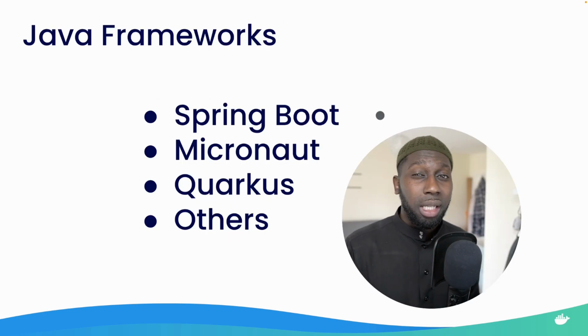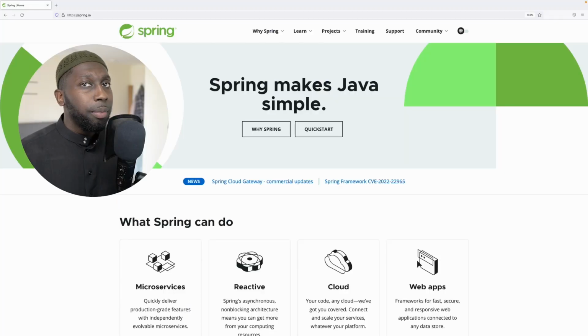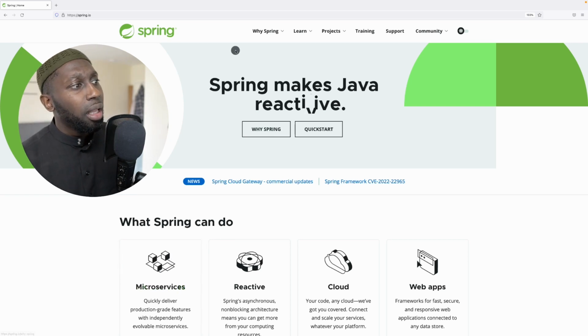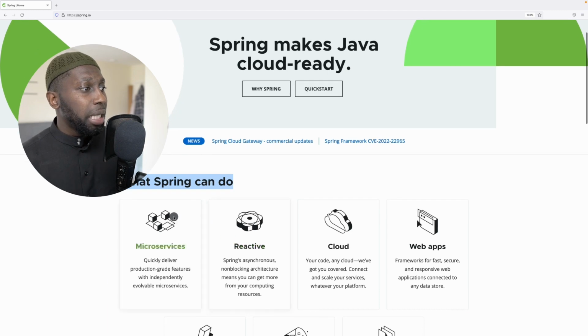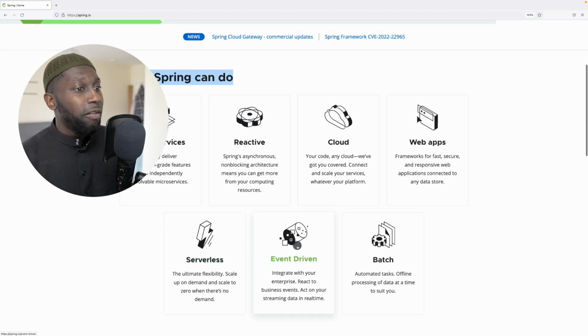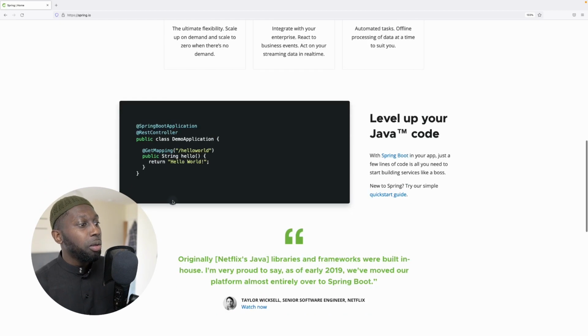before I show you microservices in action, let me show you the Spring Boot official page. If you want to follow along, navigate to spring.io. On this page, you can see what Spring can do for you. You are interested in microservices, reactive, cloud, web apps, serverless, event-driven, batch, and whatnot. You can see that they also have a small example of how to get up and running with Spring Boot, which is really, really easy, to be honest.